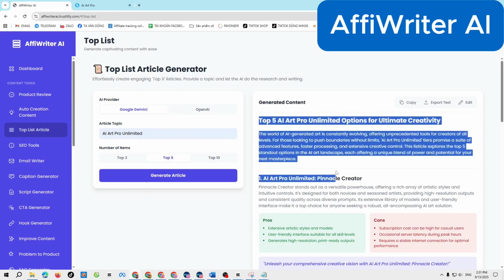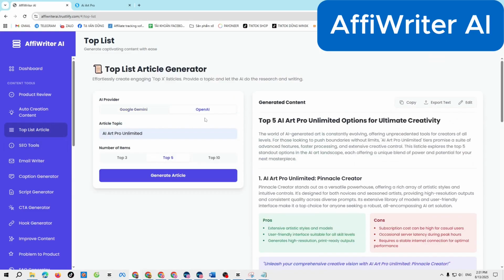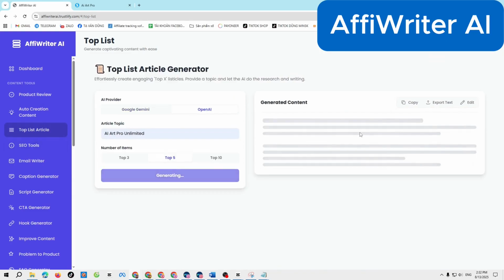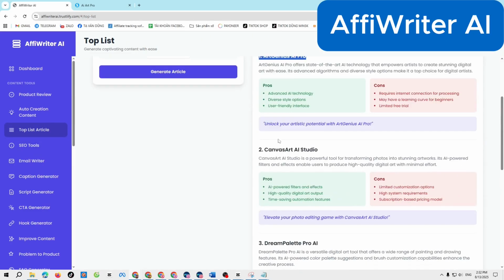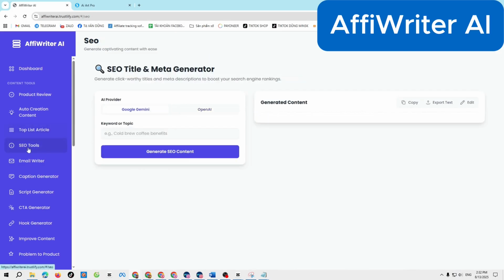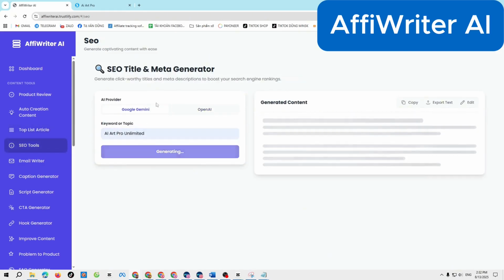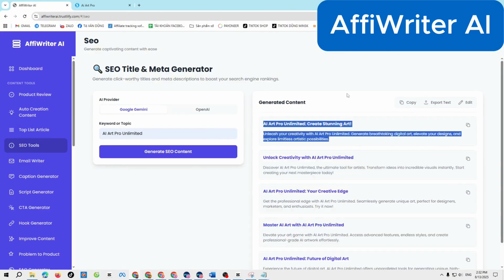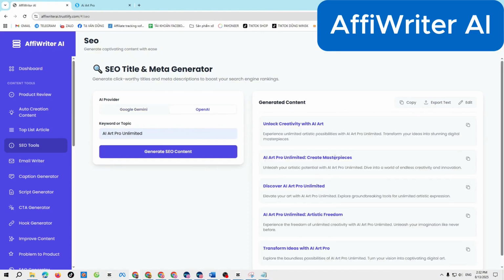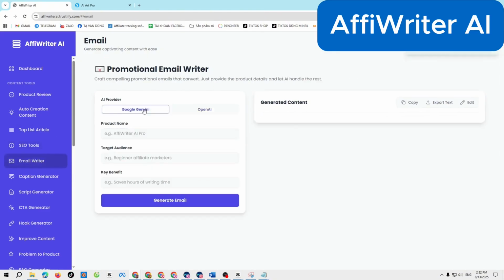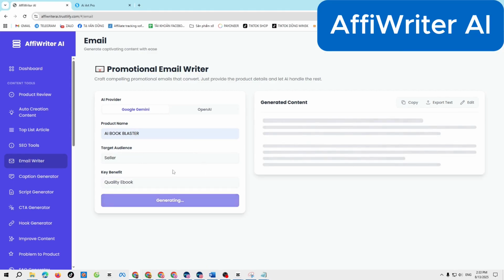With Top List Article, you can quickly create list-style articles such as Top 10 AI Marketing Strategies to boost sales. Our SEO tools help your content stand out in search results. Enter a keyword, and AI will generate optimized title ideas and meta descriptions designed to increase click-through rates and improve search rankings on Google. Email Writer is your secret weapon for high-converting email campaigns.